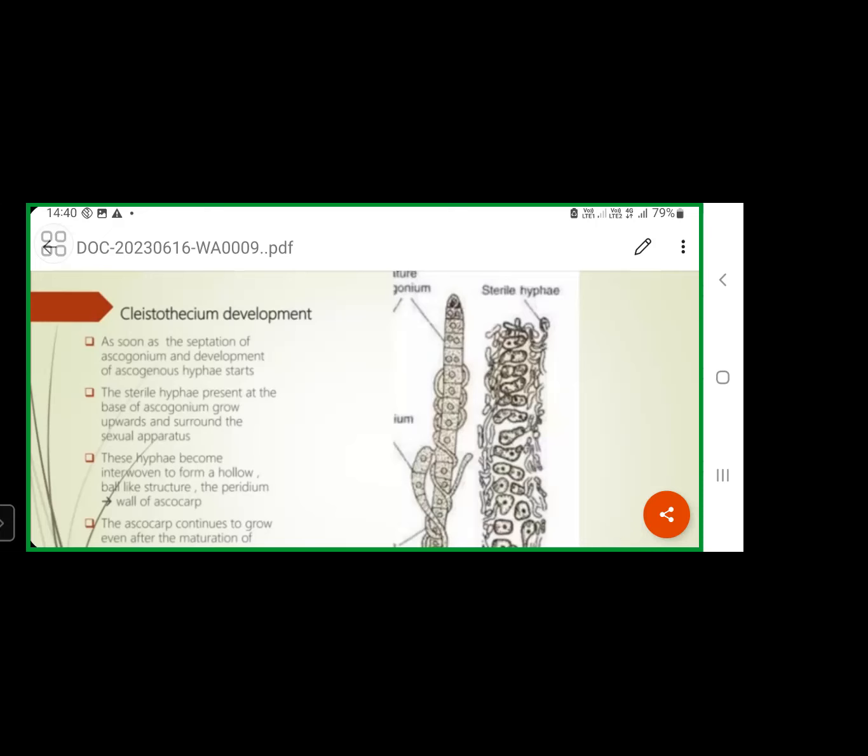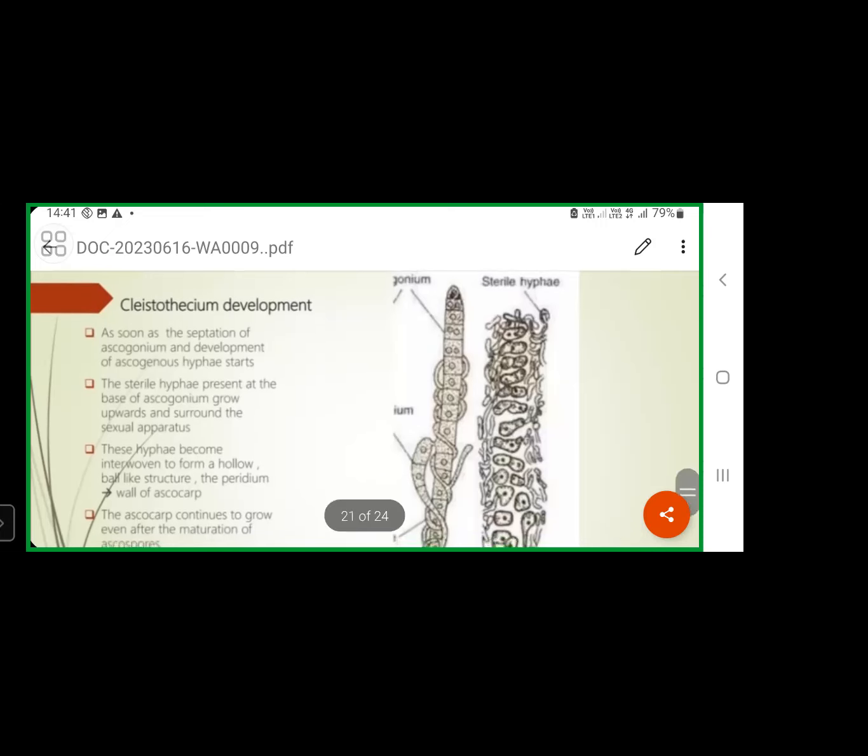So like that, ascospores are produced as a result of this sexual reproduction. When these ascospores are matured, they will be liberated from the ascus. Then they have to be released from the fruiting body, the cleistothecium. That is also completed by the degeneration of periderm layers. Periderm means the protective covering of the cleistothecium. So finally, these ascospores are released from the cleistothecium.